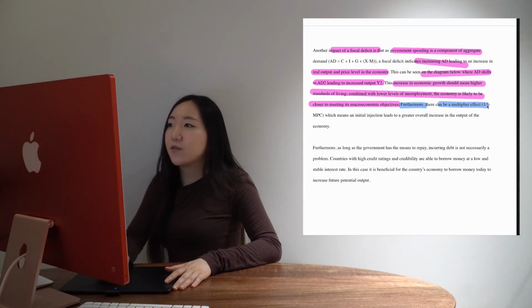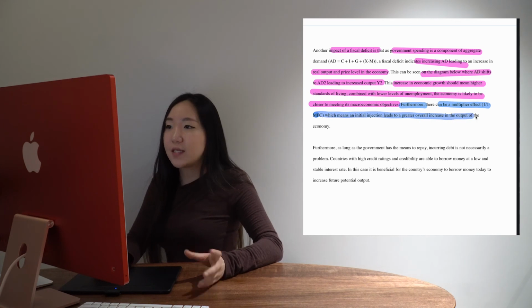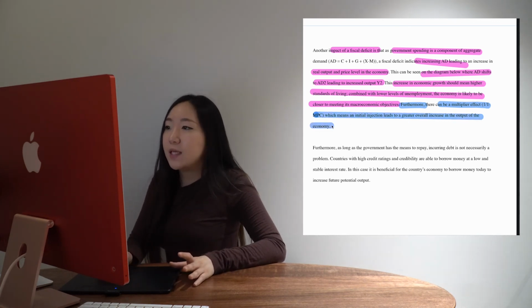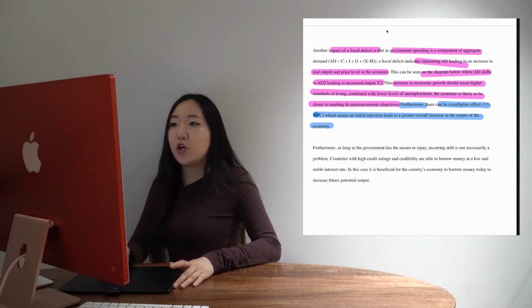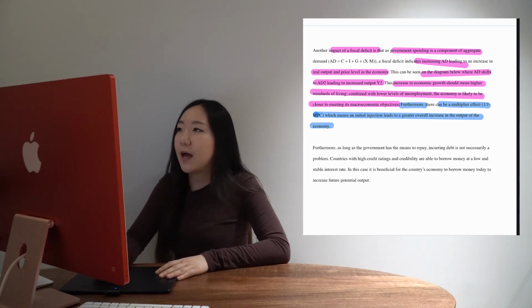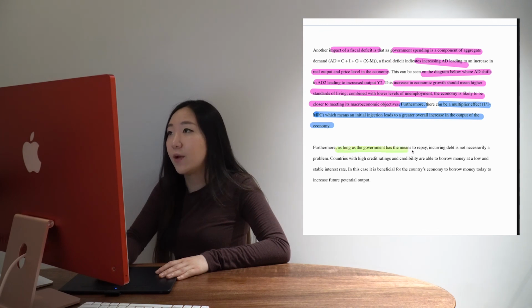And then I'm just going to fit in one more analysis and say, furthermore, multiplier effect. I always talk about the multiplier effect. It's such easy, nice little marks that's always in the mark scheme, which means an initial injection leads to a greater overall increase in the output of the economy. Obviously, government spending is an injection, okay? Final paragraph here, so this is going to be another evaluation point.